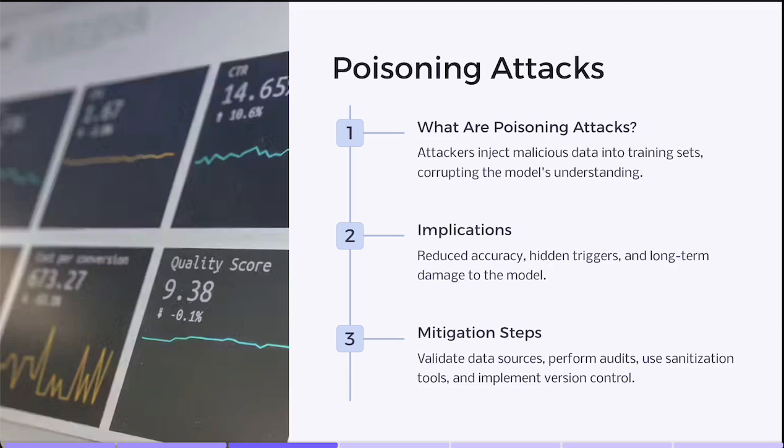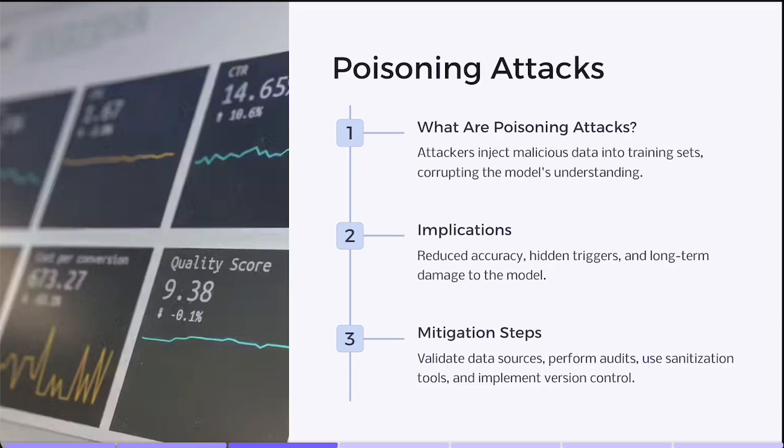So what are the implications of poisoning attacks? Reduced accuracy: the model's performance drops, especially if the false data is widespread. Hidden triggers: attackers might embed a backdoor trigger, like a specific color pattern that forces the model to produce a certain response. And long-term damage, because training is resource intensive, discovering poisoning late can be extremely costly to fix.